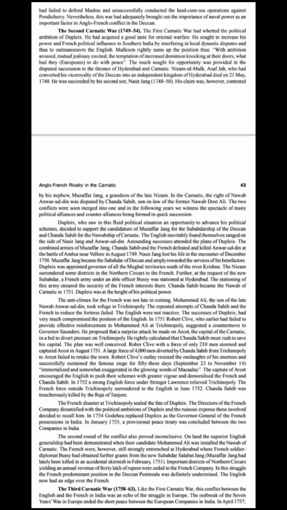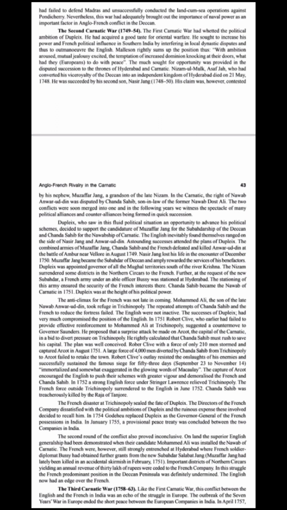Now the Second Anglo-Carnatic War. The most important reason for the Second Anglo-Carnatic War was the appetite of Dupleix, which was aroused after the Battle of Saint Thome. Dupleix was the French governor of Pondicherry. The immediate issue was a dispute of succession in Hyderabad and Carnatic.